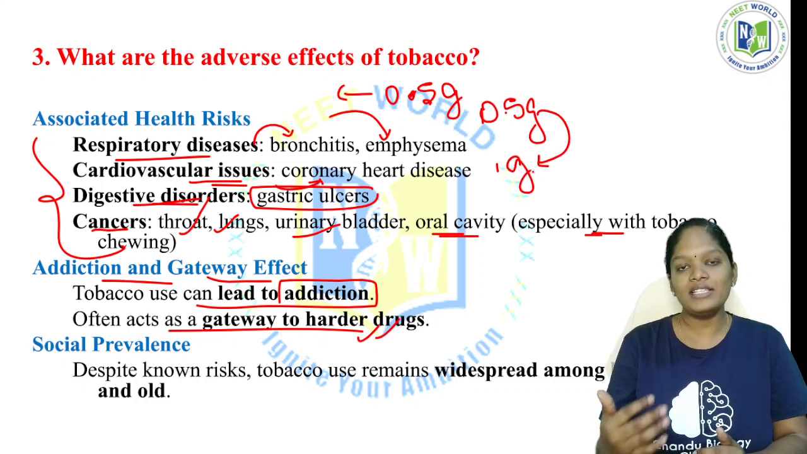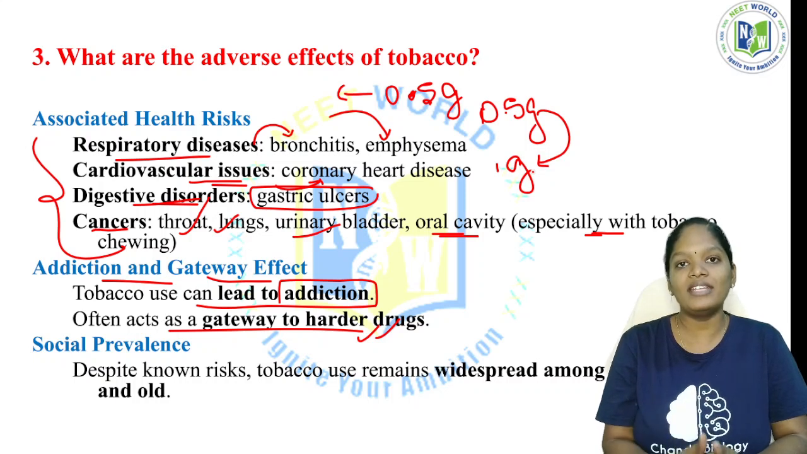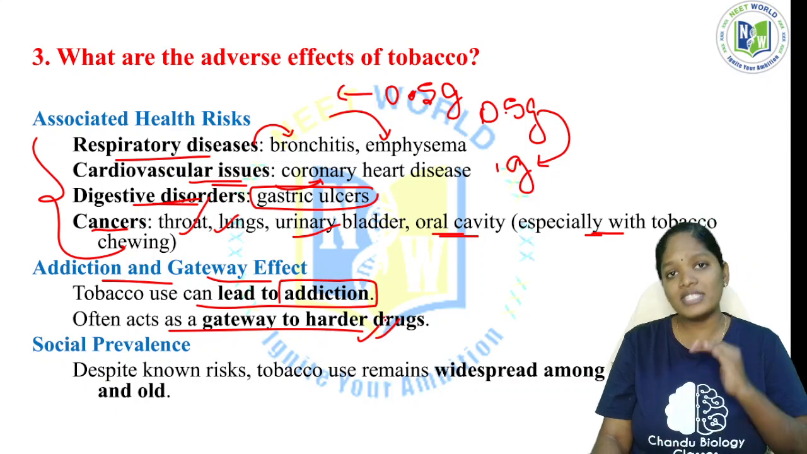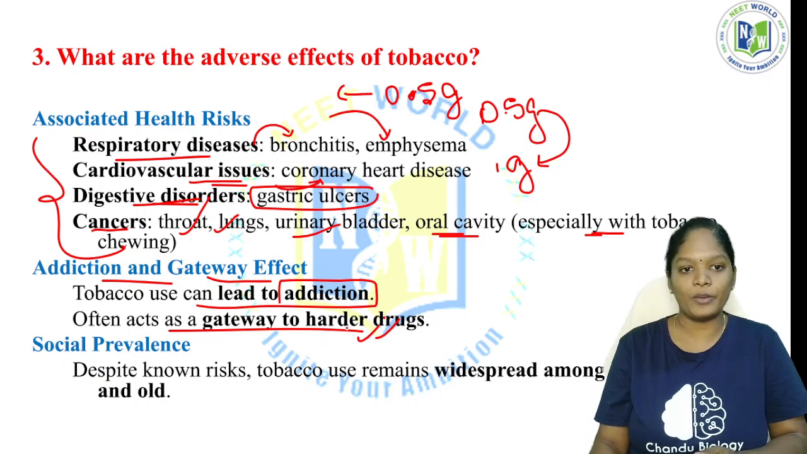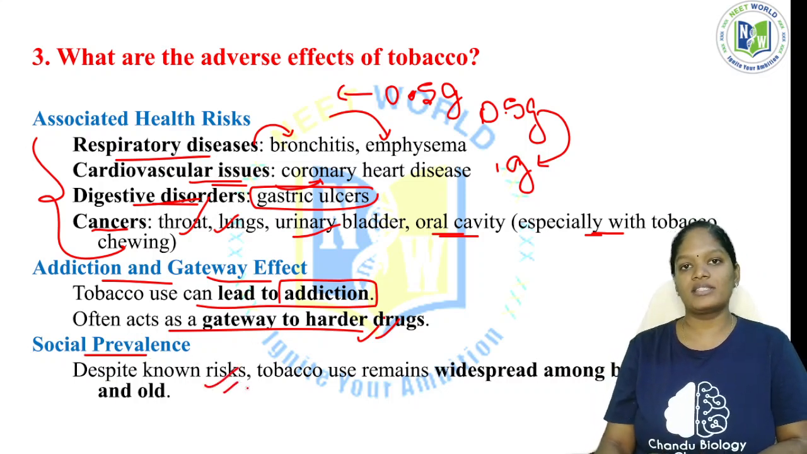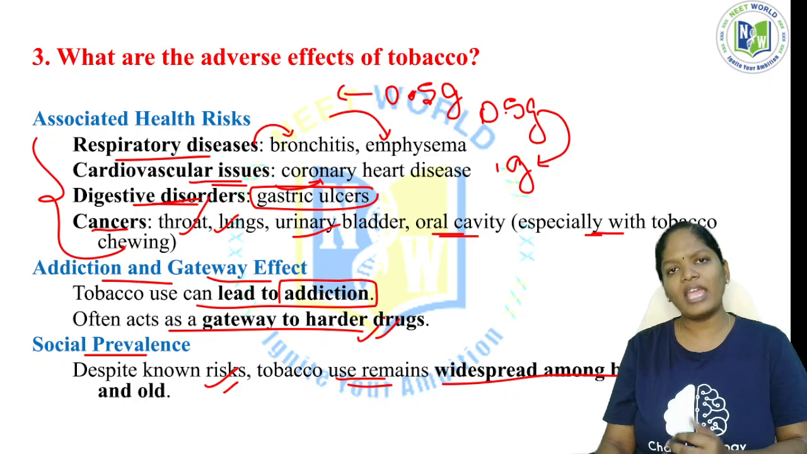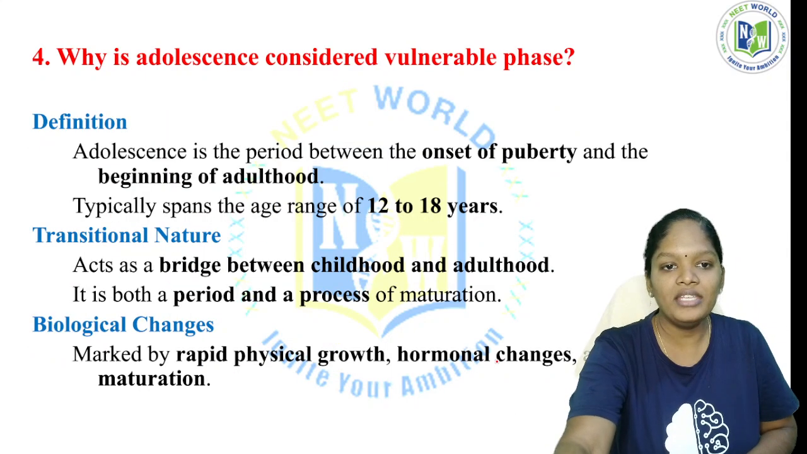As the days increase, this 1 gram is also not sufficient for that person to get that high. So day by day it leads a person through a gateway to some harder drugs, which will be more virulent than tobacco. What is the social prevalence? Despite this risk, even the person who is getting the risk, tobacco use remains widespread among both young as well as old persons. Not only the old person, but also the young person.